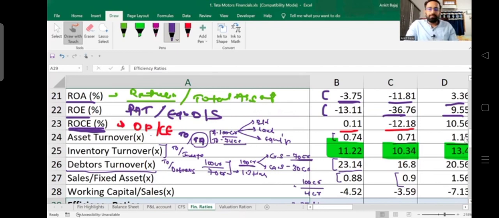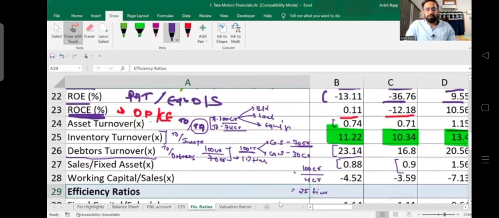Now if I talk about working capital upon sales, right? What is the meaning of working capital? It means funds which are required for day-to-day running of the business. The formula of working capital is current assets minus current liabilities, right? So working capital divided by sales. What is the company doing here?